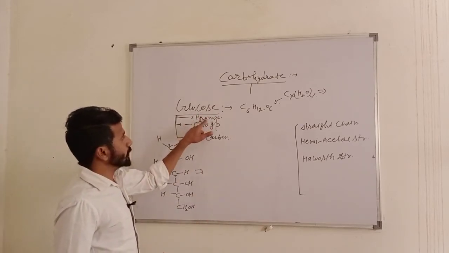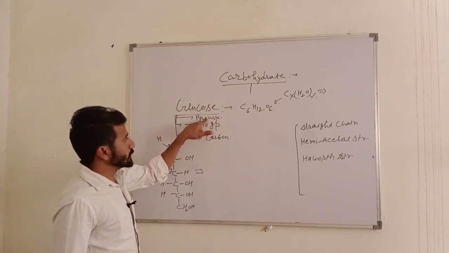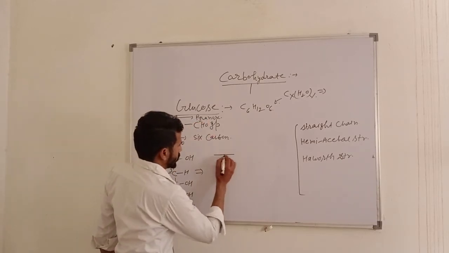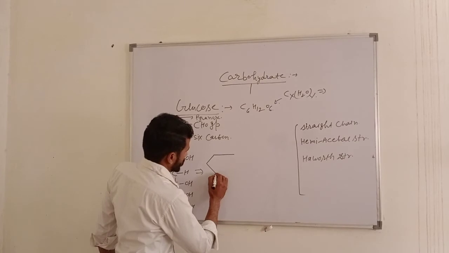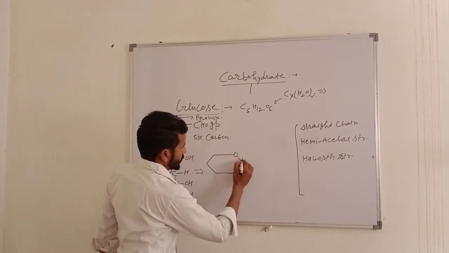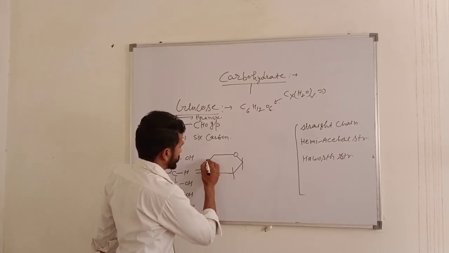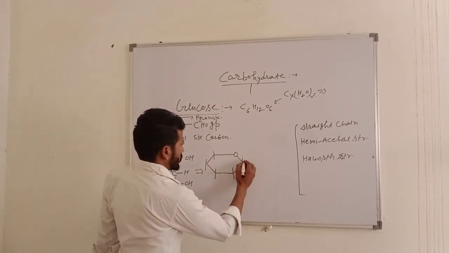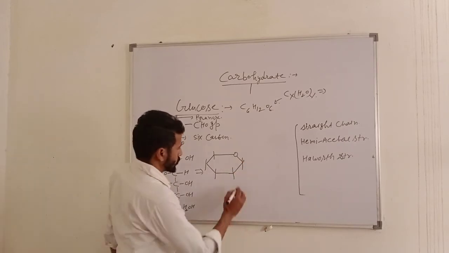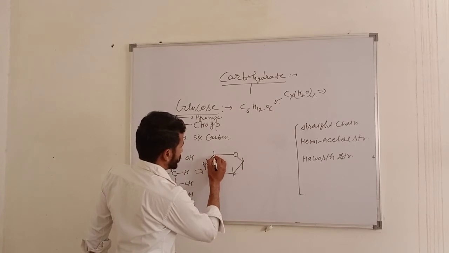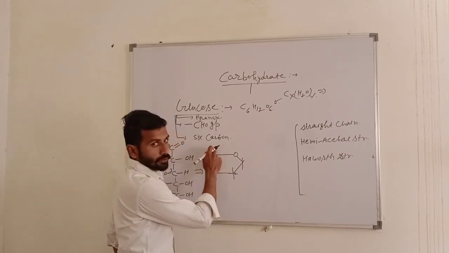Since it has a 6-membered ring, the structure is like that of pyranose. Now we plot the structure like that. Here the vertical lines show the carbon, hydrogen and oxygen. So this is carbon number first, second, third, fourth, and here is fifth, and here is sixth carbon.